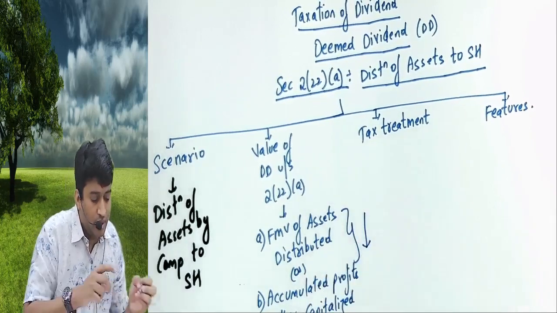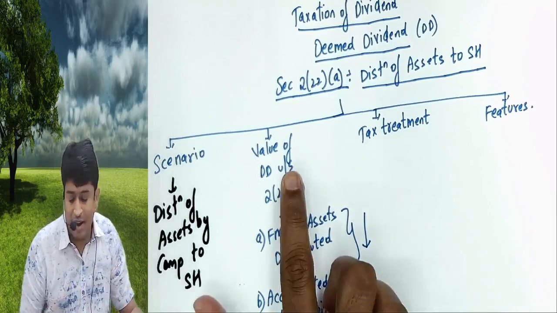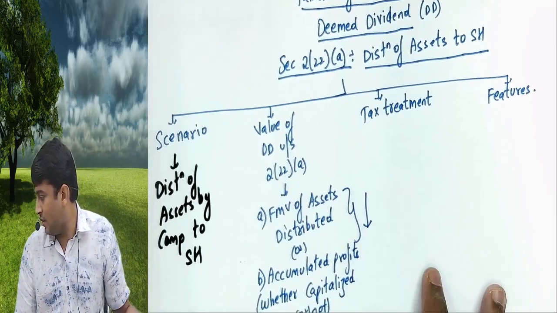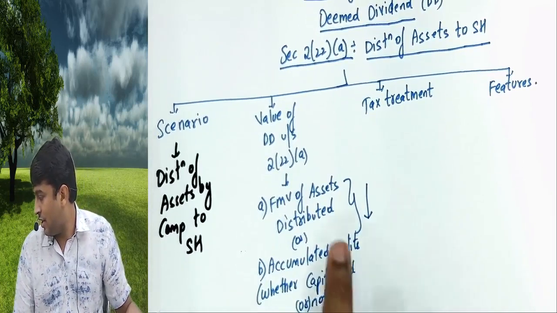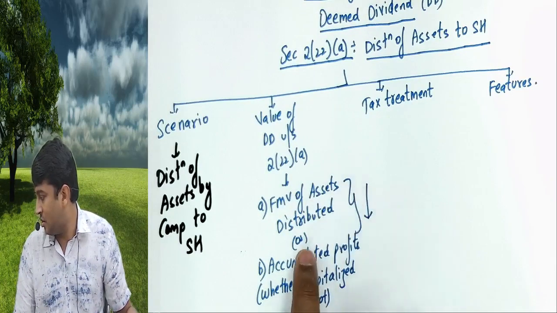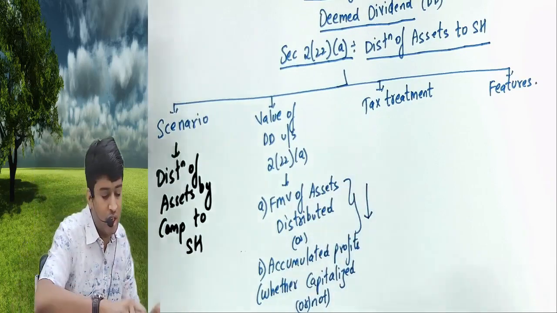Whichever is lower, that is called value of deemed dividend. क्या है वो? Fair market value of assets distributed, accumulated profits whether capitalized or not.